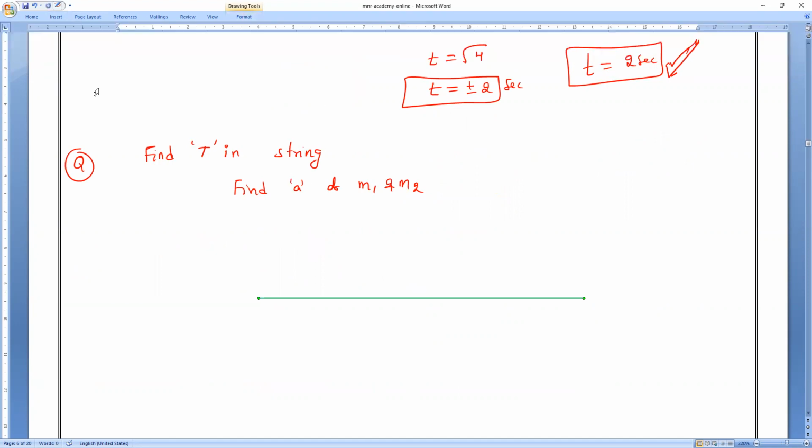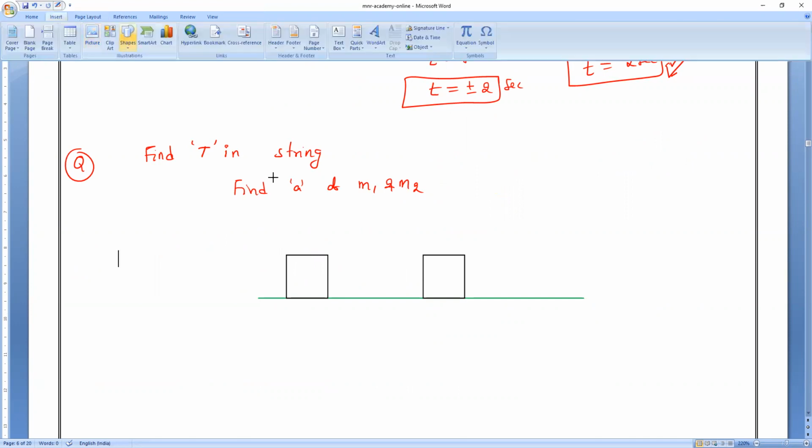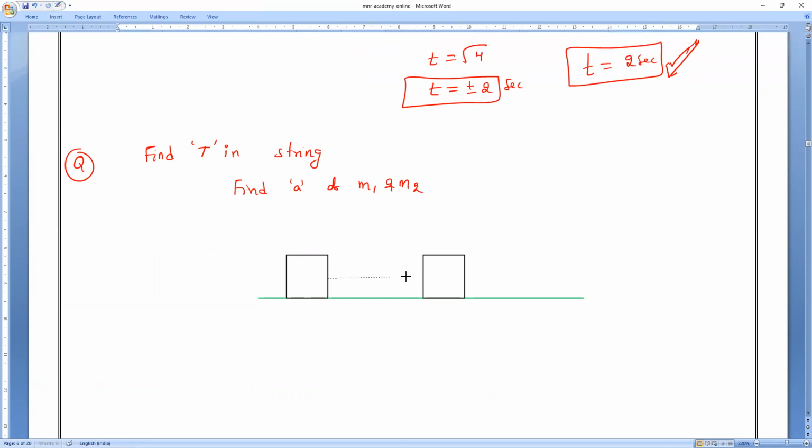So this is my surface, and I'm taking two blocks, one of mass M1 and another of mass M2. Both are attached with a string, with tension T1. Everybody, all of you? Yes, sir.